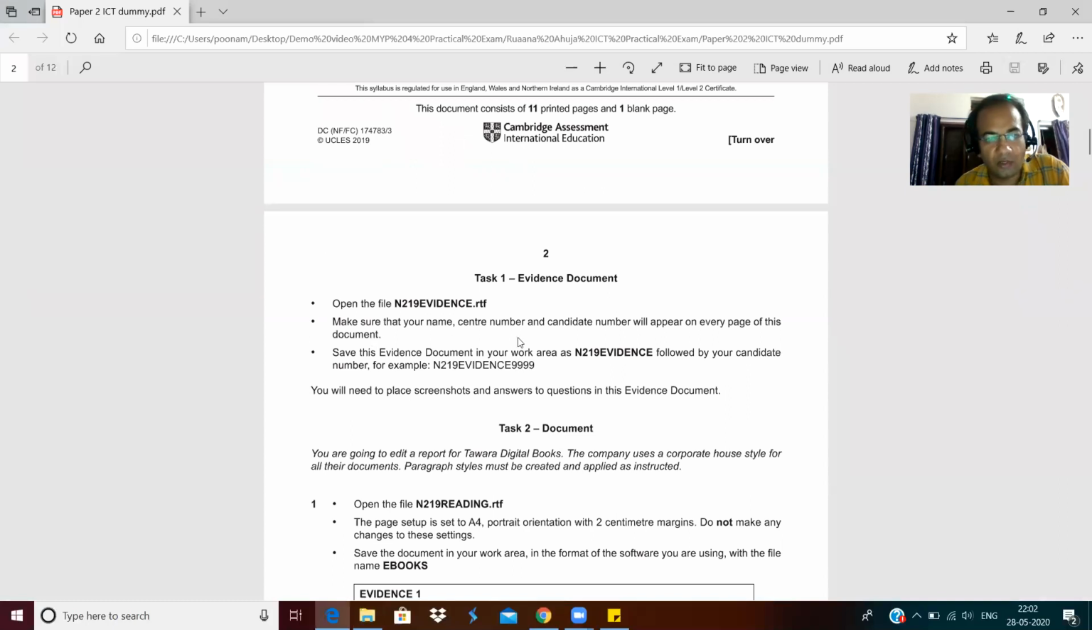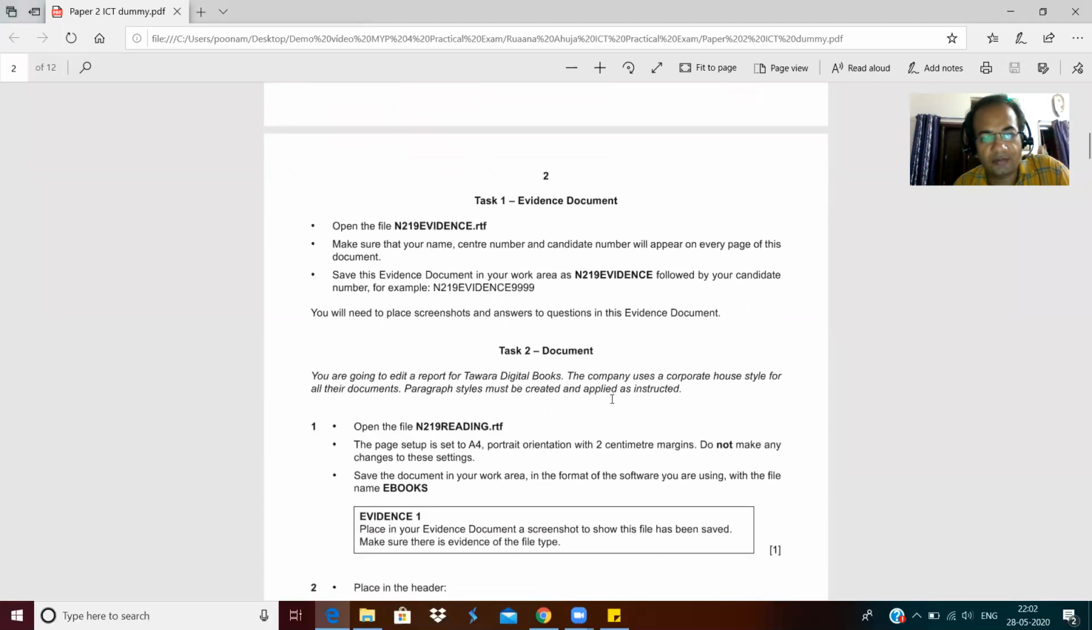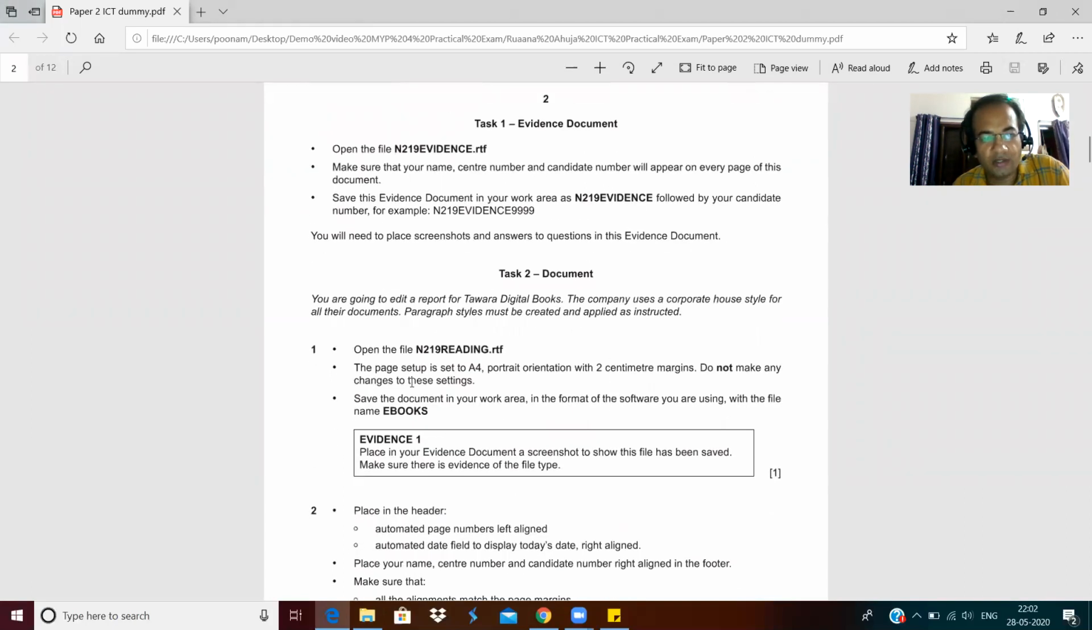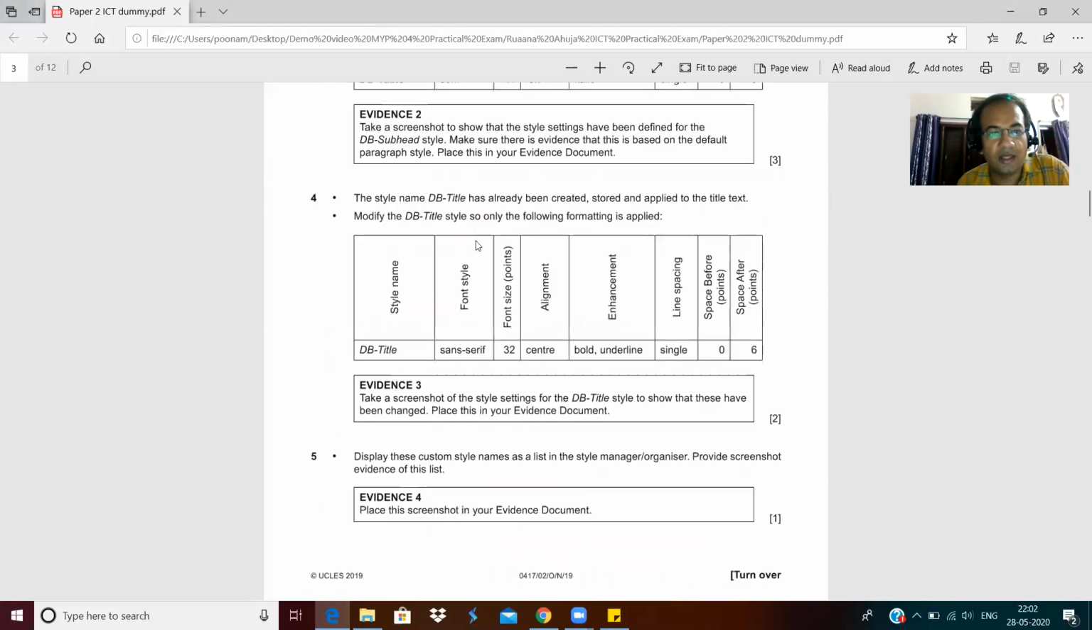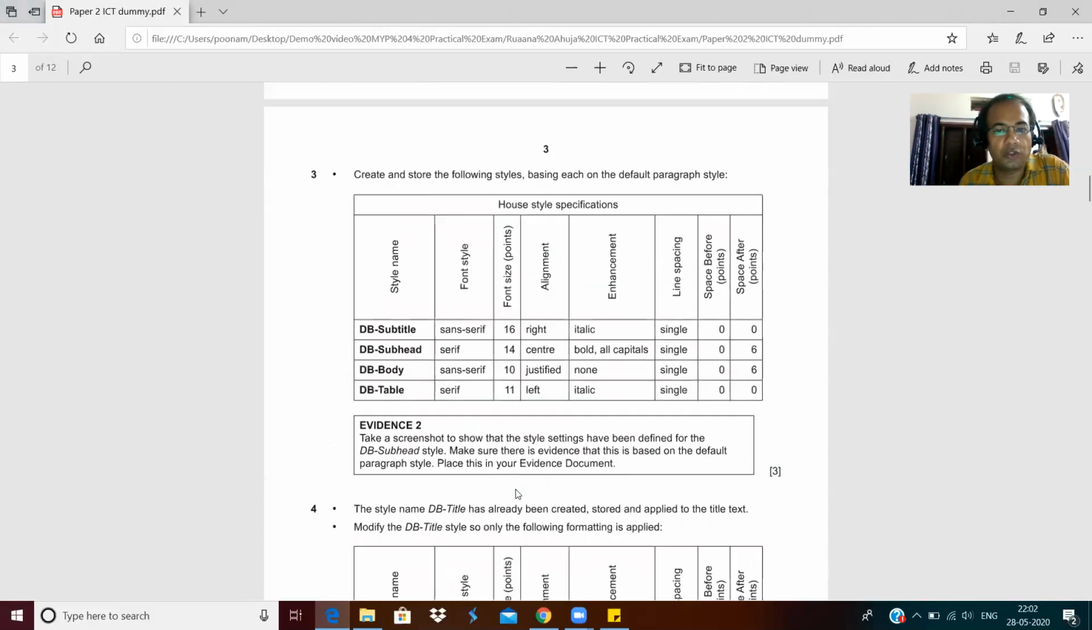Now let us see what it says. The file N219 evidence 4 times 9 should appear like this. Then you need to place screenshots and answers to the questions in this evidence document. This N219 evidence file is where you will see all the evidence which is asked. You will get a text box like this, evidence 1, then evidence 2, like this. So you have to show this evidence.